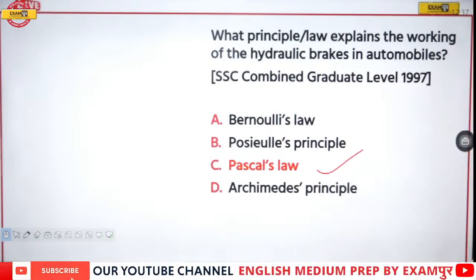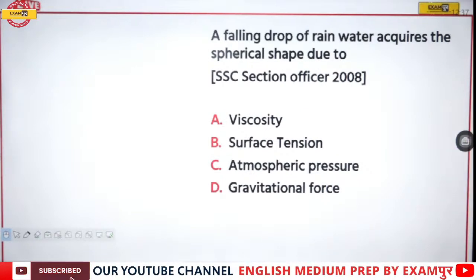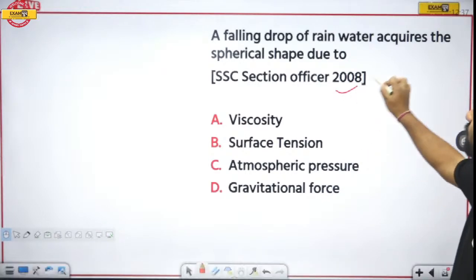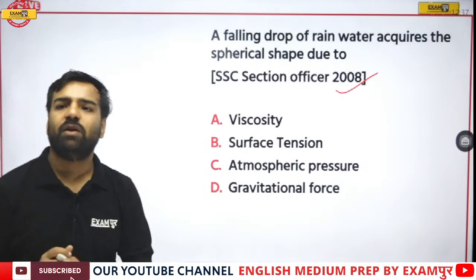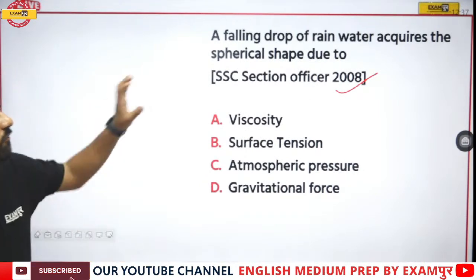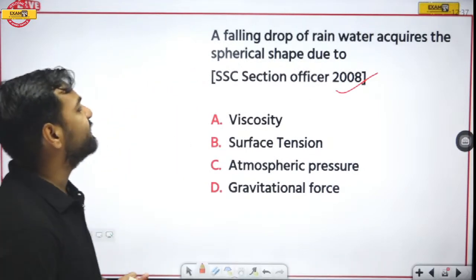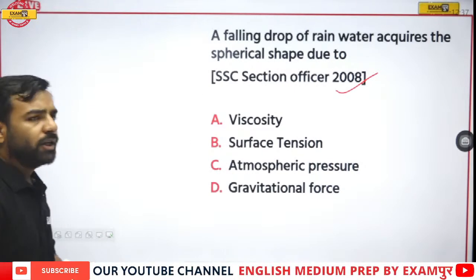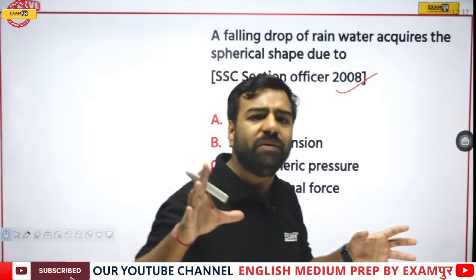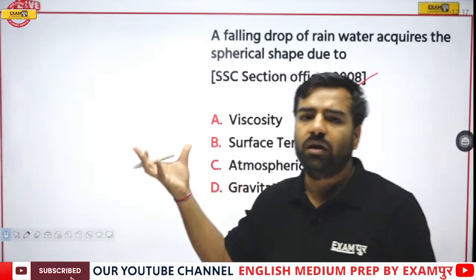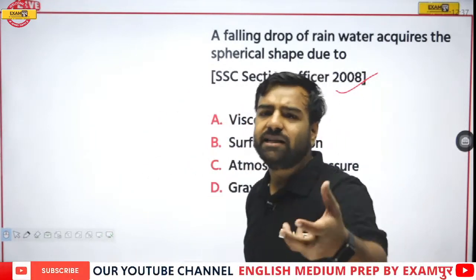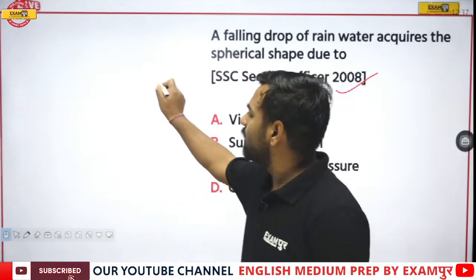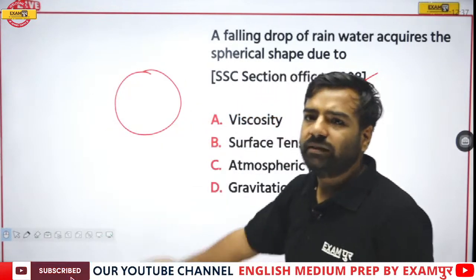Let's move forward now. A falling drop of rainwater acquires spherical shape due to what? This is from SSC Section Officer 2008. What is the correct answer over here? Do you know what is spherical shape? Spherical shape means you can take the example of any ball. That ball is spherical in shape. Footballs, basketballs, cricket balls, all those are spherical in shape. This is actually a 3D structure.